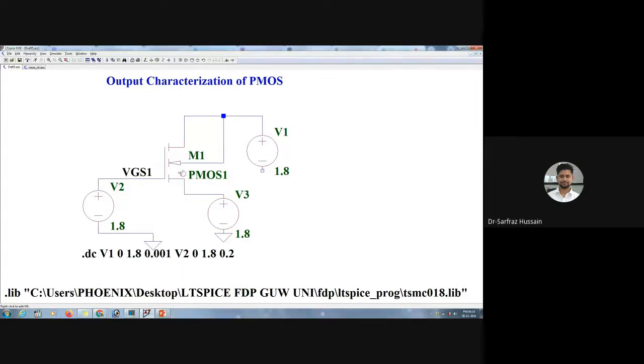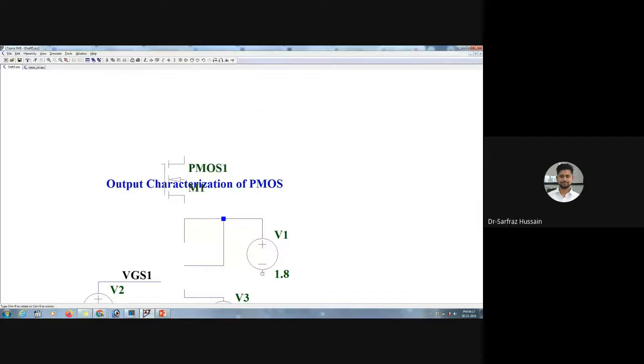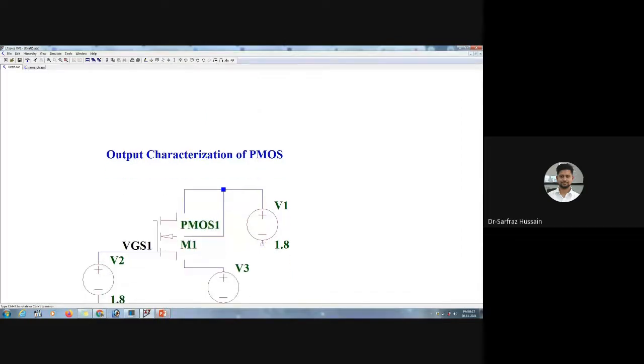So we need to rotate this particular PMOS. So how to do that? Let us see. We will first select this one. Click on move, select the PMOS, and instead of rotating, I will do the mirroring first, then I will rotate. Once I rotate this one, the drain is now here.